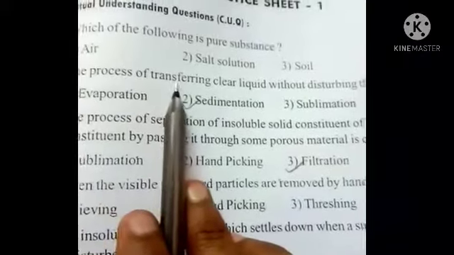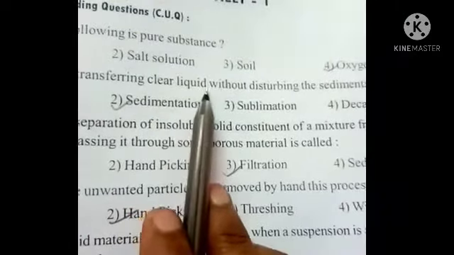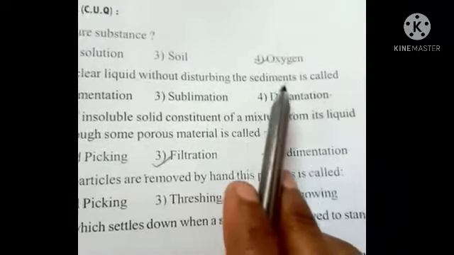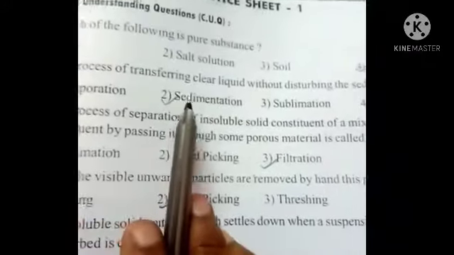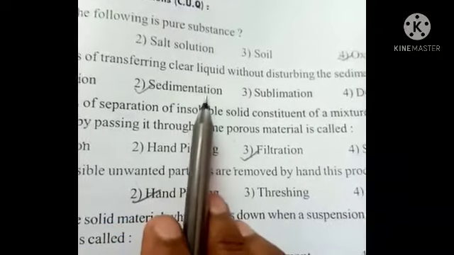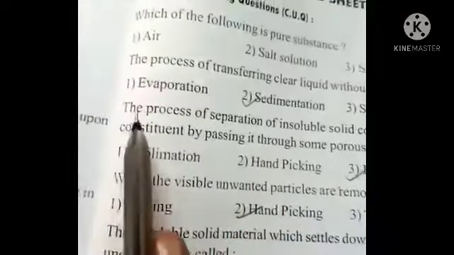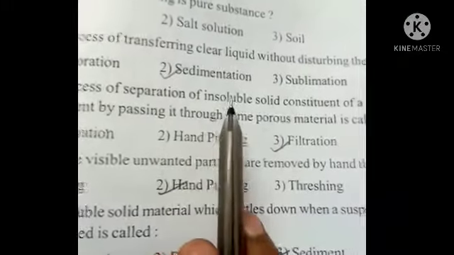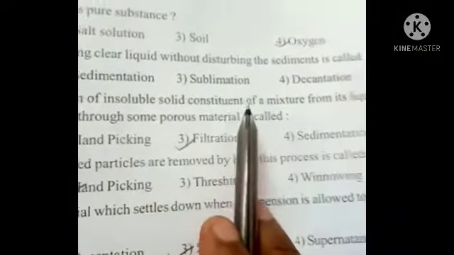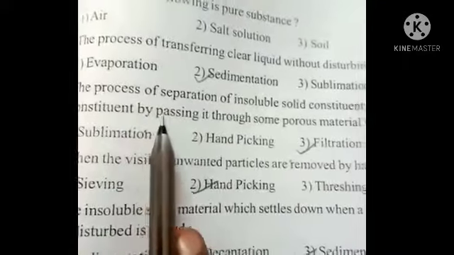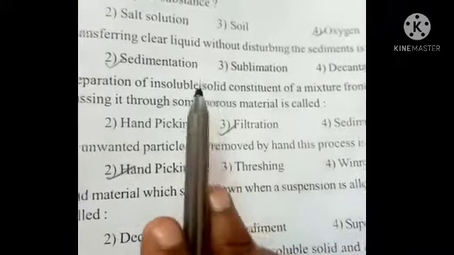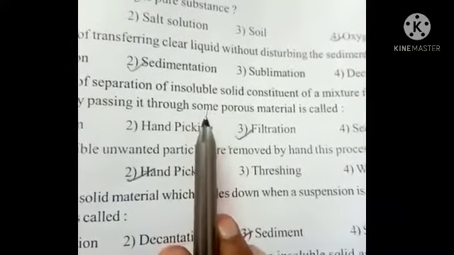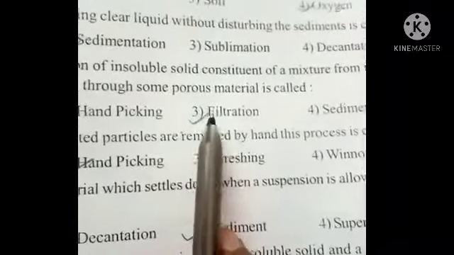The process of transferring clear liquid without disturbing the sediments is called decantation. The process of separation of an insoluble solid constituent of a mixture from its liquid constituent by passing it through some porous material is called filtration. Insoluble material is separated from soluble material, that is called the filtration.